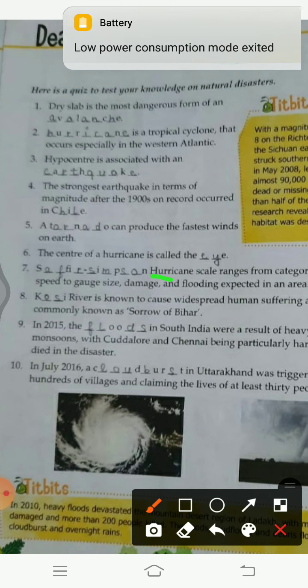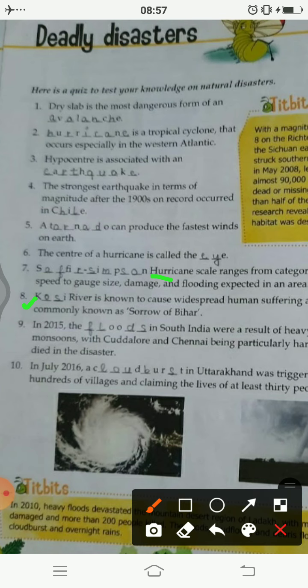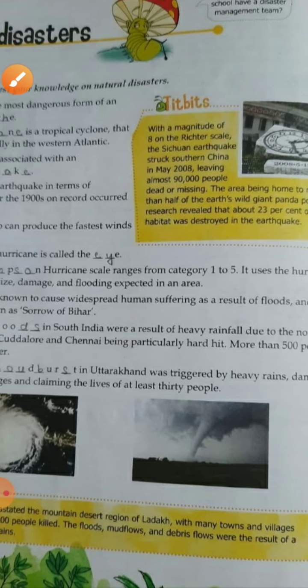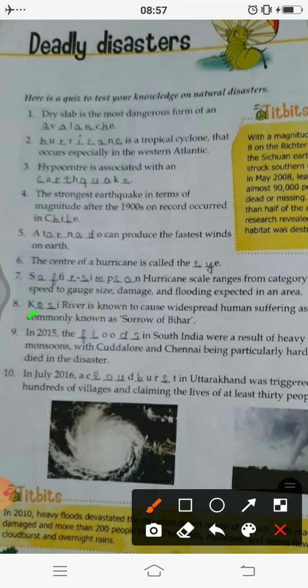Okay. Then we have Kosi River, which is known to cause widespread human suffering as a result of floods and is commonly known as Sorrow of Bihar. Kosi River is known as Sorrow of Bihar for people of Bihar because of it many times flood occurs, and all the development that people make again and again is destroyed. That is why it is called Sorrow of Bihar by people in Bihar.